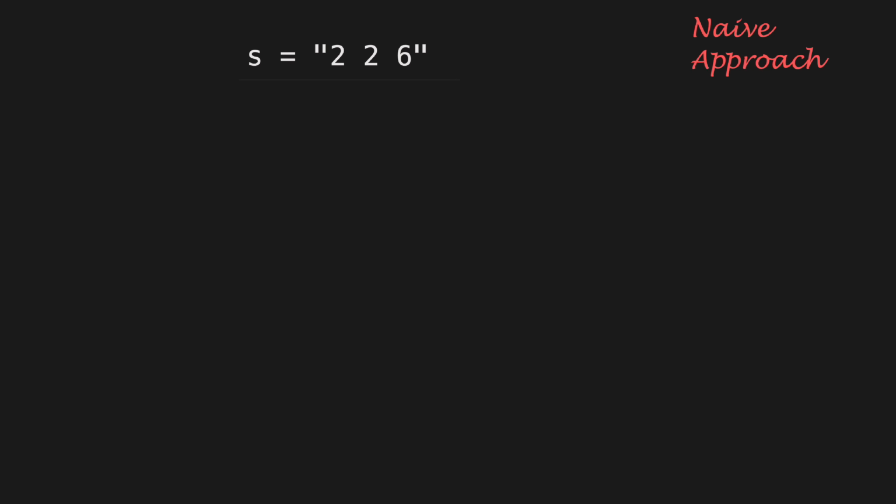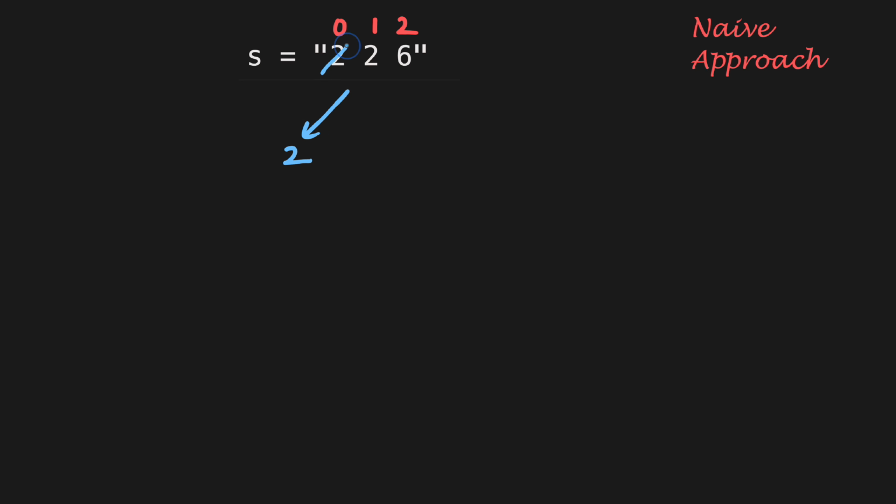Now in terms of solution, one of the naive approaches for solving this problem will be to try all possible ways of grouping the digits in the string and check if the grouping forms valid mappings to letters. This involves recursively exploring different paths for splitting the string while validating each possible grouping. For example, for this given string, we initiate the decoding process starting at index 0, and here we have two possibilities. Decode the single digit to B and move to index 1.